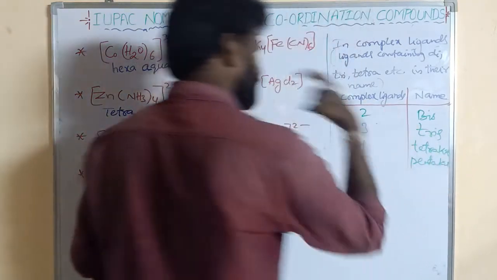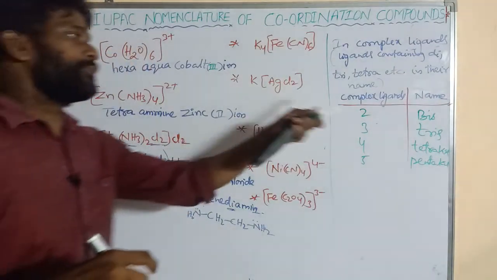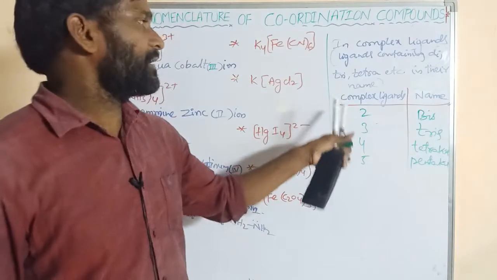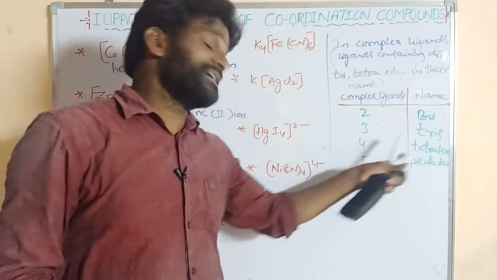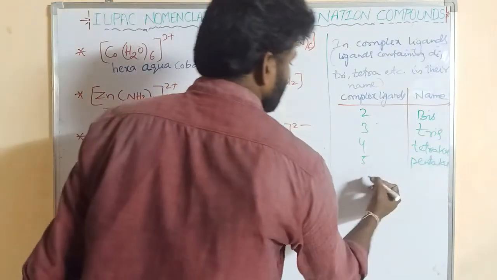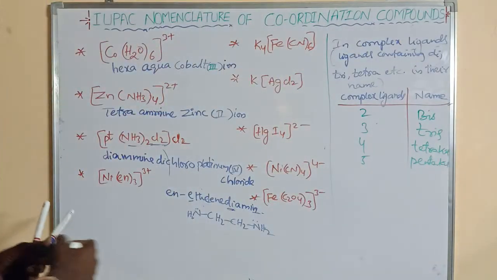So if the complex ligands are repeated 2 times, that is bis. If repeated 3 times, that is tris. If repeated 4 times, tetrakis. If repeated 5 times, pentakis. Similarly, right?